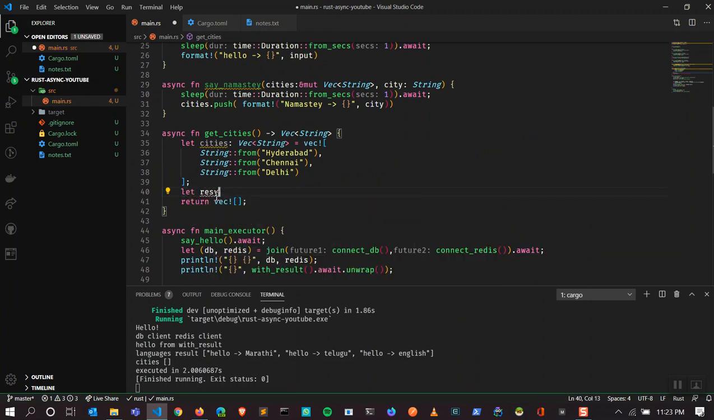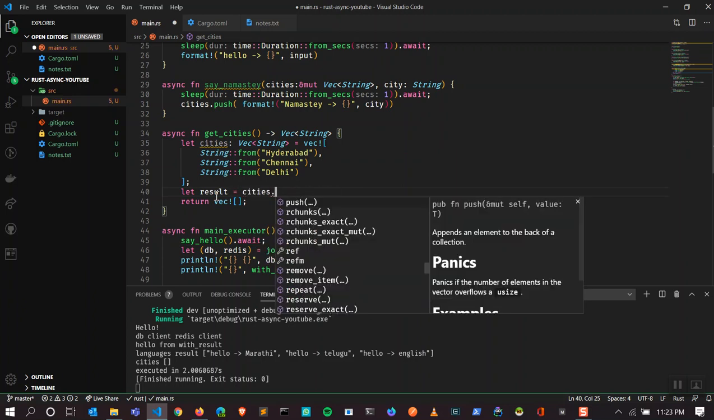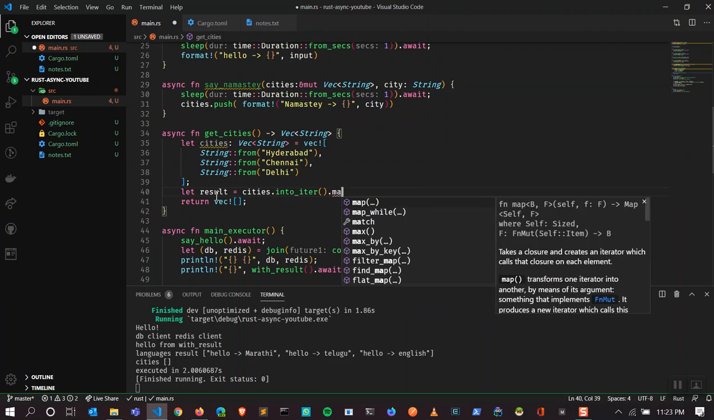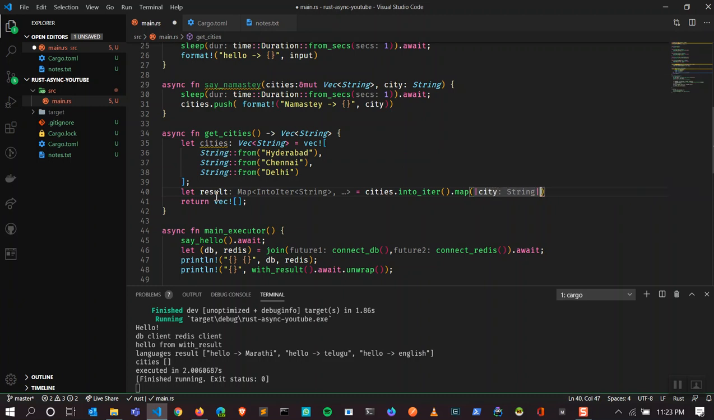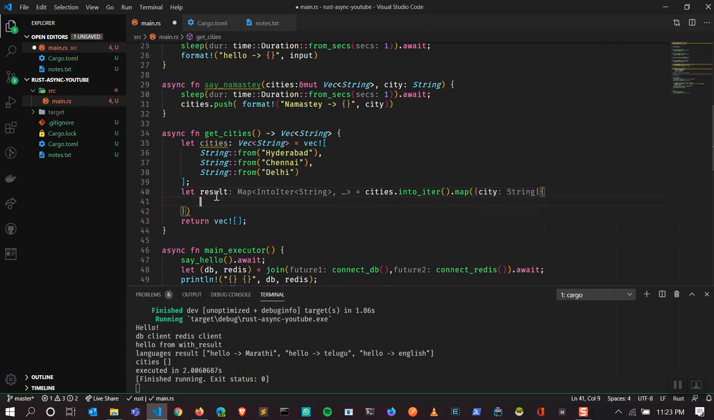Let's write result. Then we have to iterate through them, iterator dot map, which gives the closure of city. Then just call the function, say namaste. Since cities is a function, we can return the cities, and city, and we have to do the join_all.